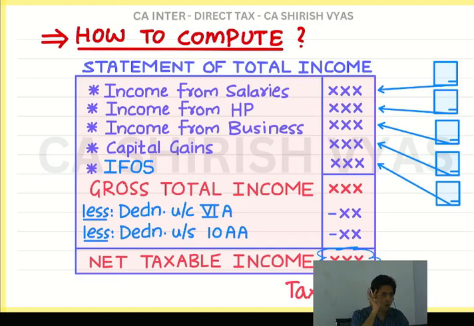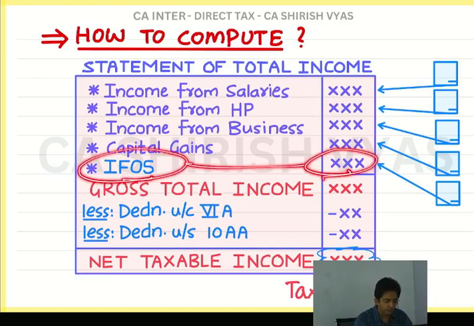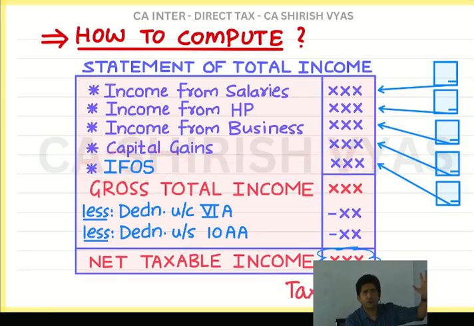The best topic to start with is income from other sources. I know you will find it a little weird, but trust my experience. More than 27 years have passed. Since 1990, I have not even tried doing a job here and there. From my childhood only I am teaching. In fact, while I was doing CA, that time also I was teaching. So, with so many years of teaching, obviously I have seen everything in the world. So, trust my experience, income from other sources is the best topic to start with.